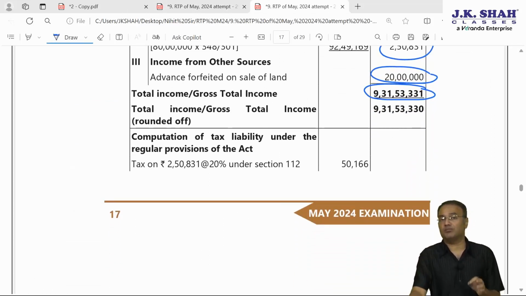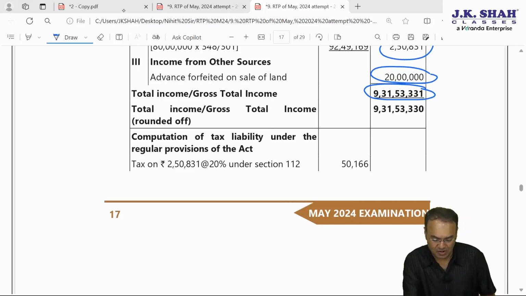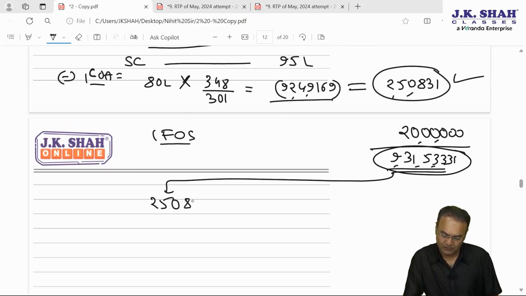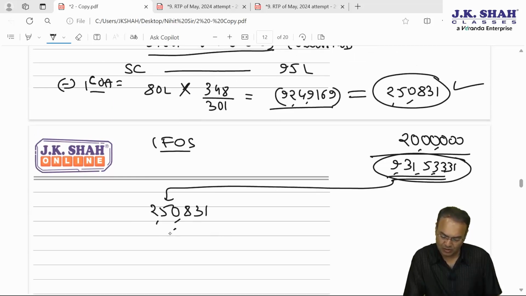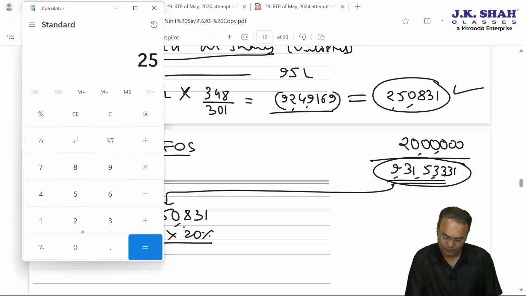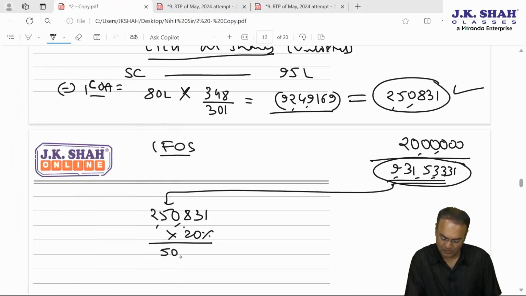Remaining part is about computation of tax. As far as tax computation is concerned, 2,50,831 will be taxed at the rate of 20% under section 112. 2,50,831 into 0.2 is 50,166.